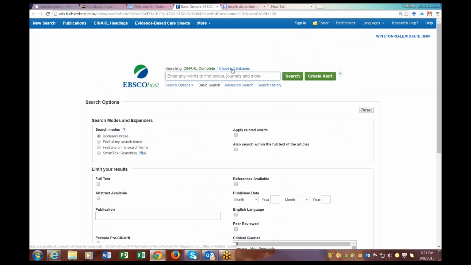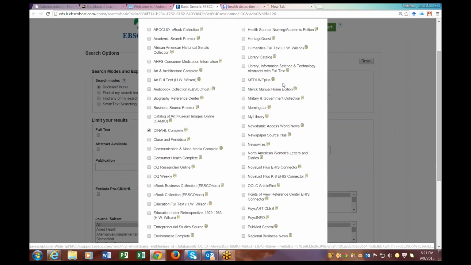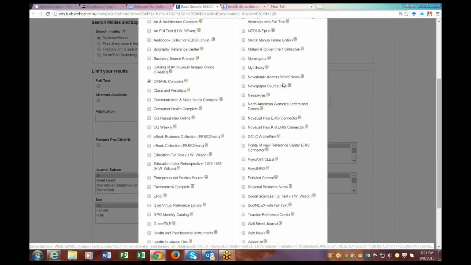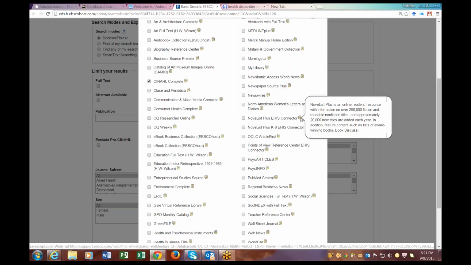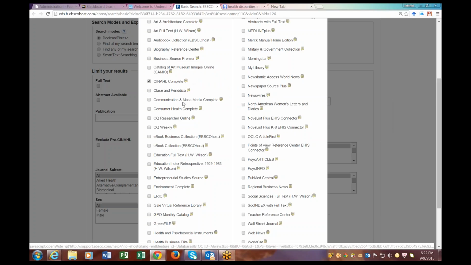One of the nice things about this database is that, as you can see, it allows you to search multiple databases simultaneously. When you do your research, guys, be smart. Be smart about your research and just try to make sure you're using everything you have at your disposal so you can cut down your research time. So I always say search smart and not hard, right? All right, so CINAHL, and if you just want to know what each little database is about, just scroll over the little comment box, and as you see, the abstract will pop up to let you know what kind of articles you can get in each of these.